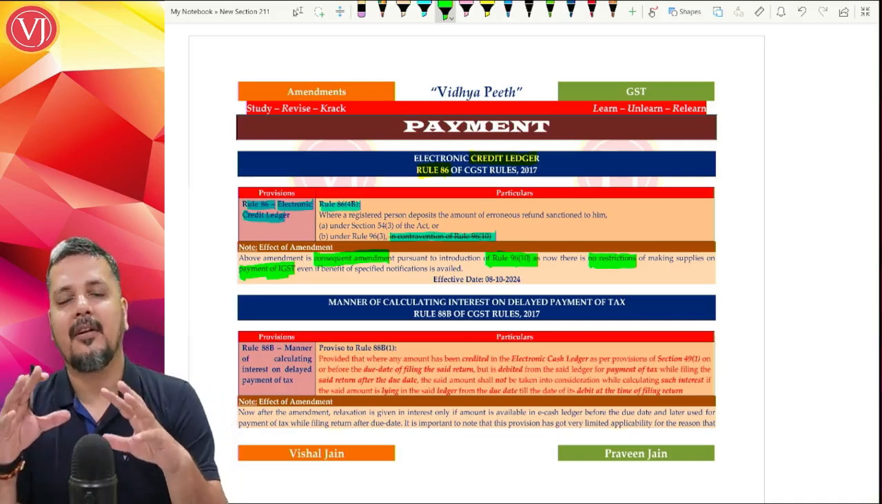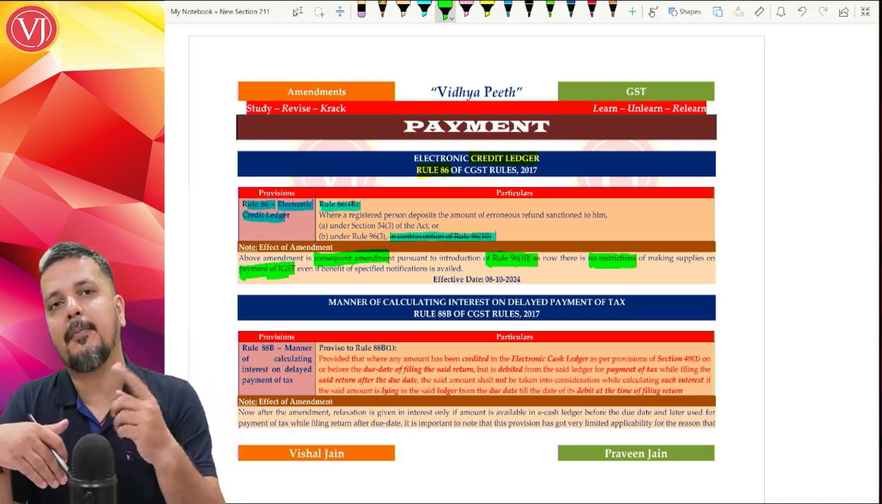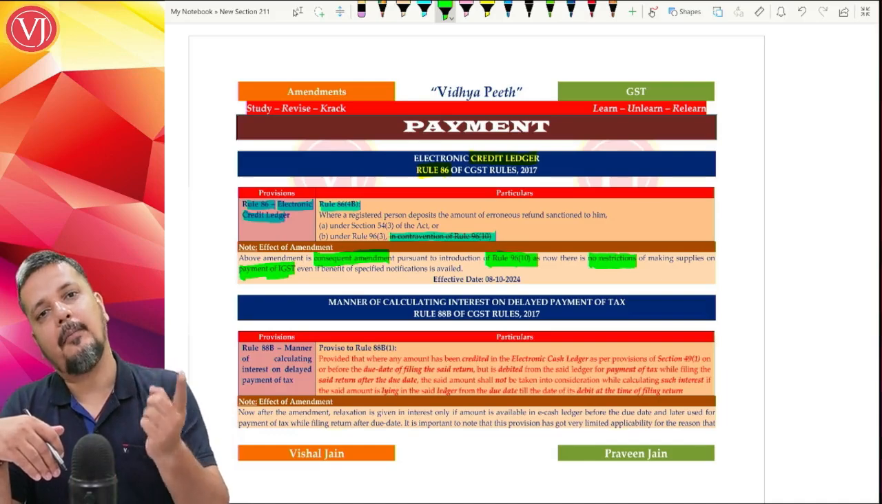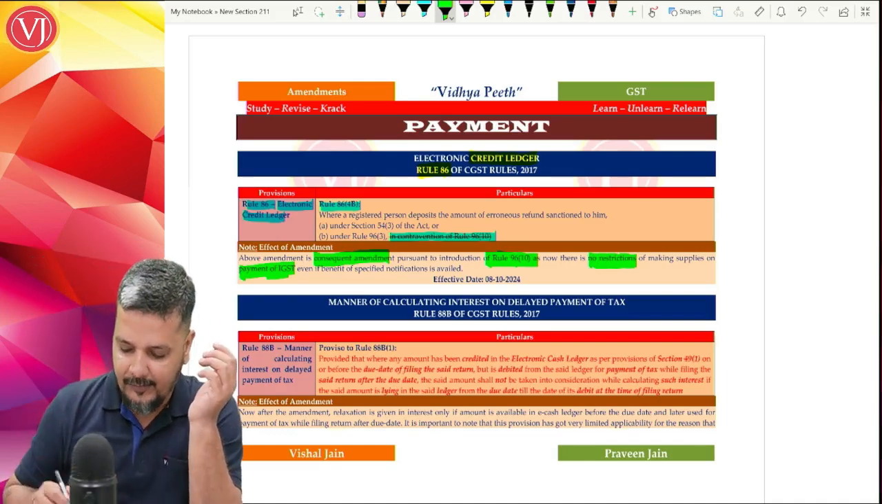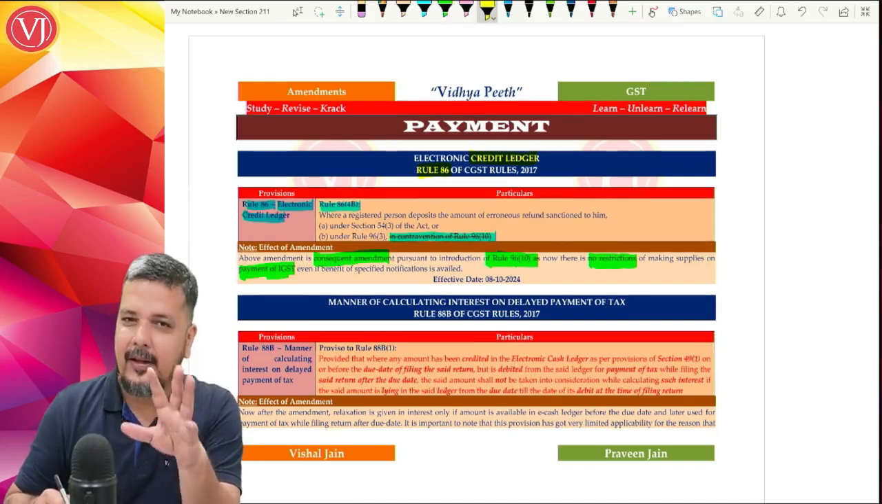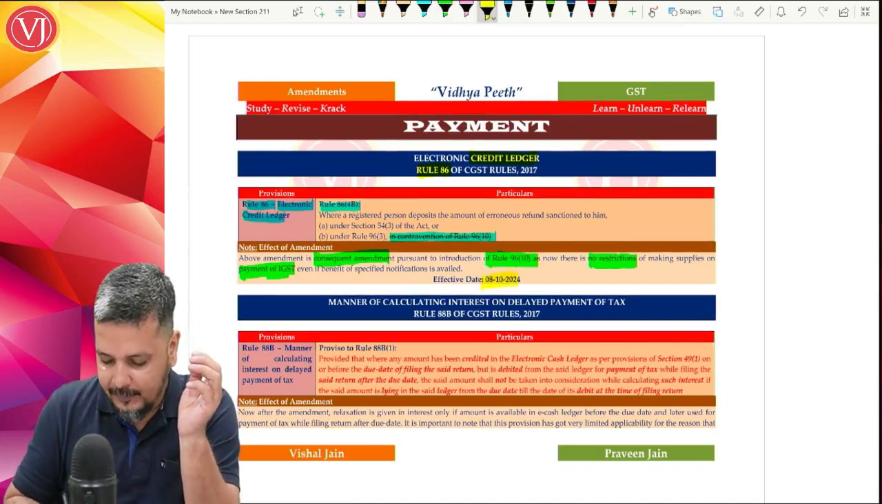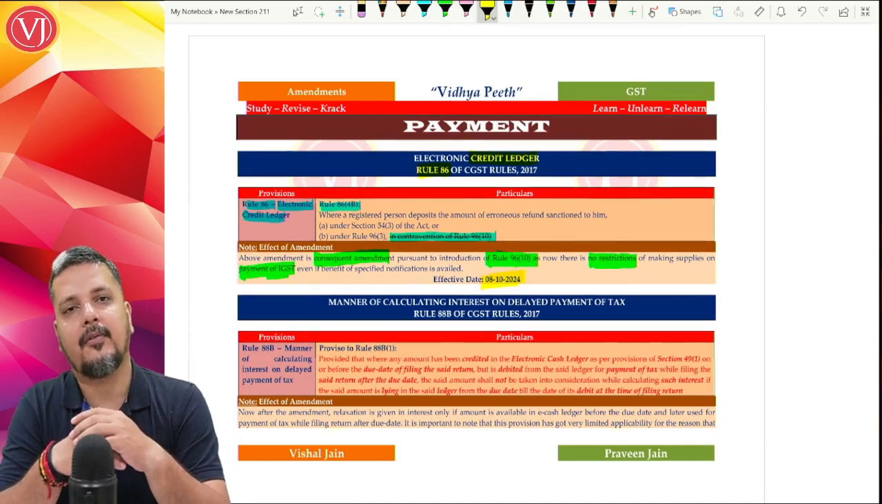So in simple terms, you need not focus on this amendment because the amendment has come because of a rule which is Rule 96 sub Rule 10, which is touched in your refund chapter. Right? It's only a consequential amendment effective from 8th of October 2024.